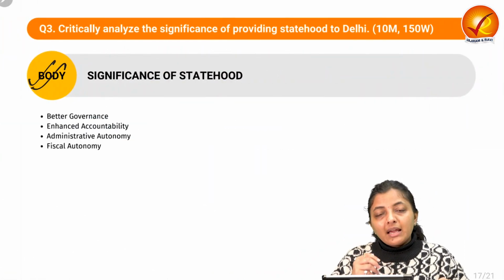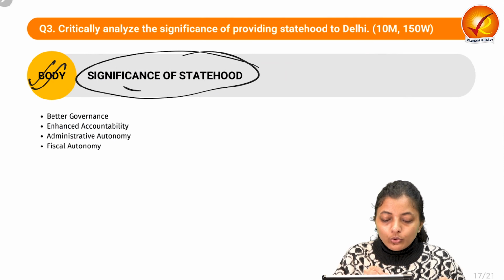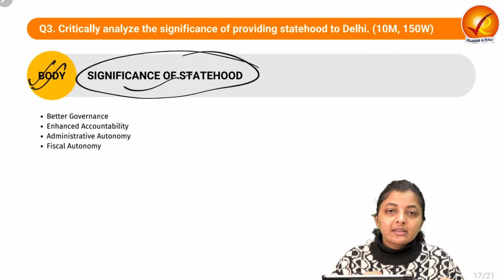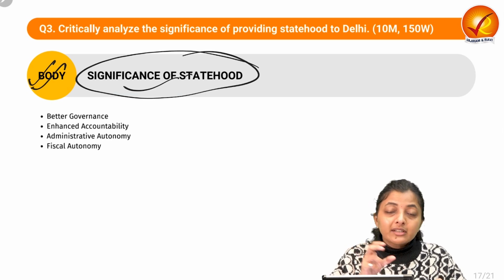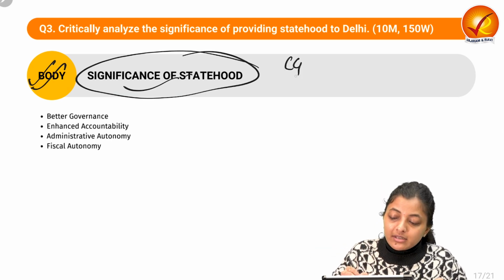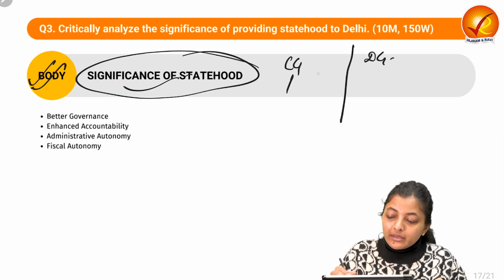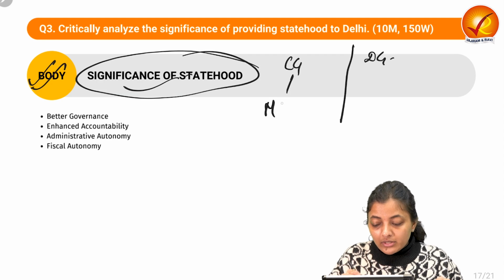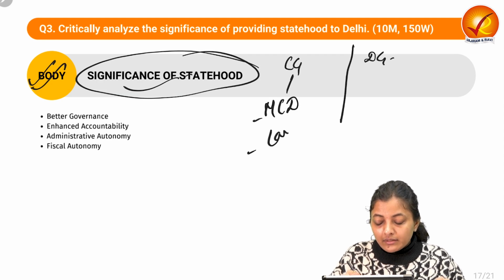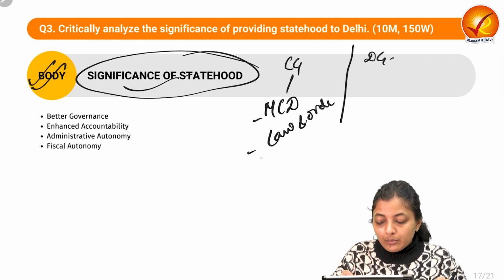So what will happen if we provide statehood to Delhi? What will be the significance? As we have already discussed, there are some provisions and some conflicts between the central government and the Delhi government. The central government has the regulations of MCD. They can do law and order, police and land.